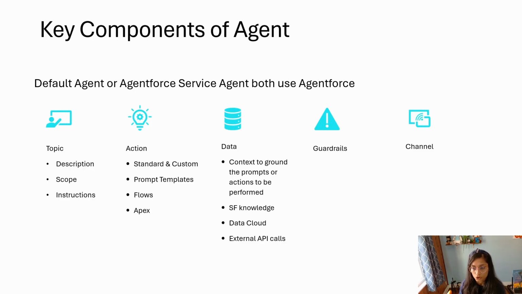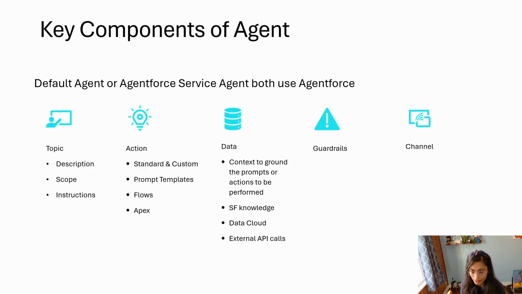And if the customer wants to update their account information, ask for more information about their name, address, whatever validation you want to do, then call this other action and give it the action name. So you can be very specific with instructions. That is where you're going to do a lot of your prompt engineering. You're going to write the instructions very clearly, and then it calls the actions based on what you provided.